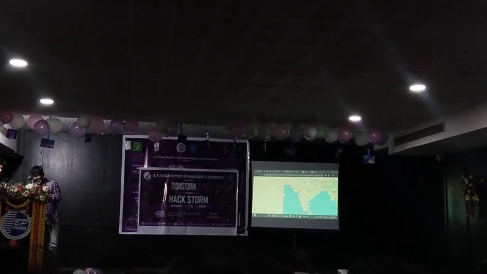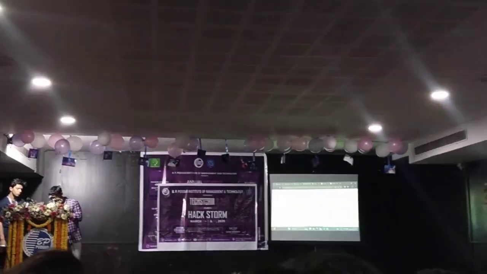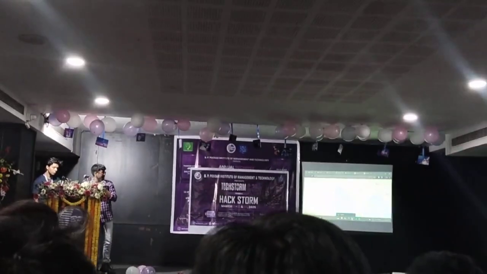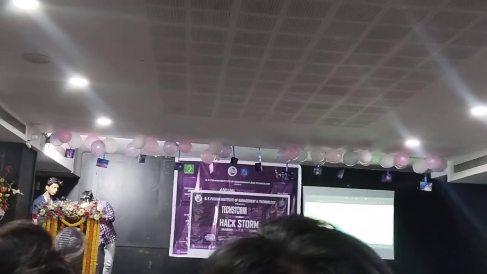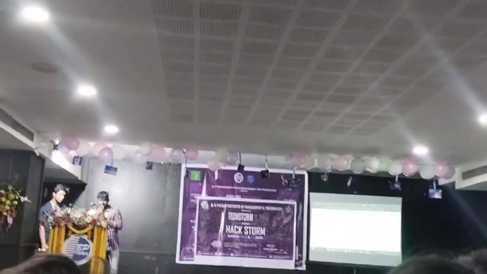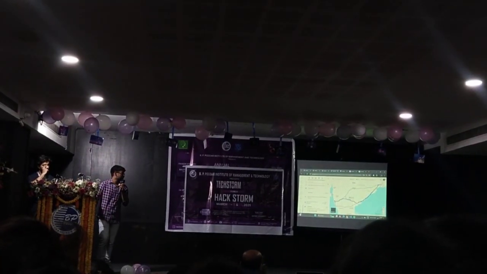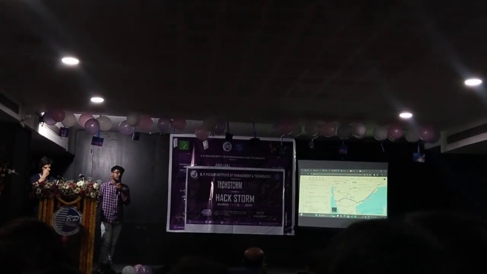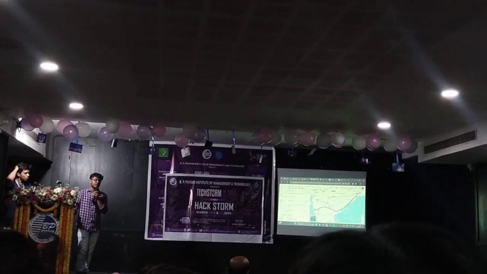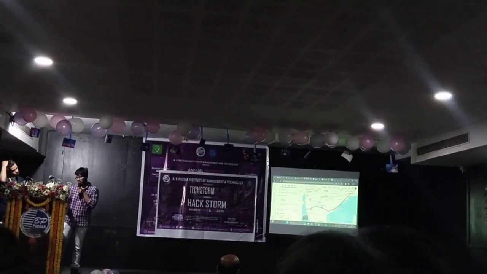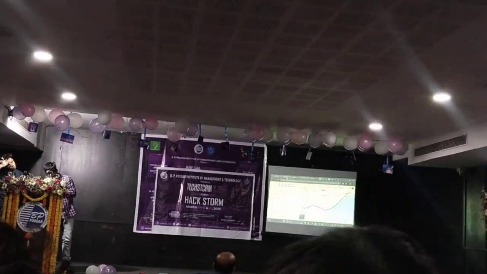So here we can see Google Maps is open, and there was a network issue, but yes, it's showing now. And here is the location. I have implemented it just for South India as of now, but as the project grows, I will make it for Kolkata and elsewhere.